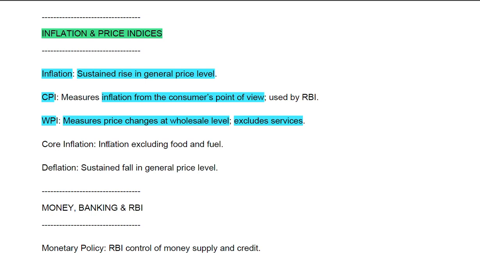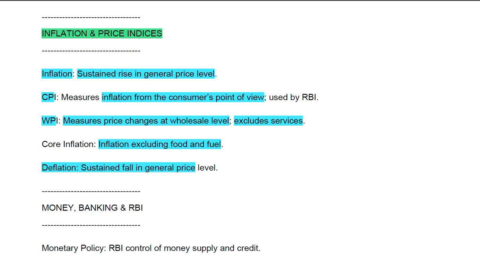Okay, now core inflation. So inflation excluding food and fuel. Okay, so core inflation is basically that kind of inflation where we don't include food and fuel while calculating the inflation. Okay, now deflation. So sustained fall in general price level.